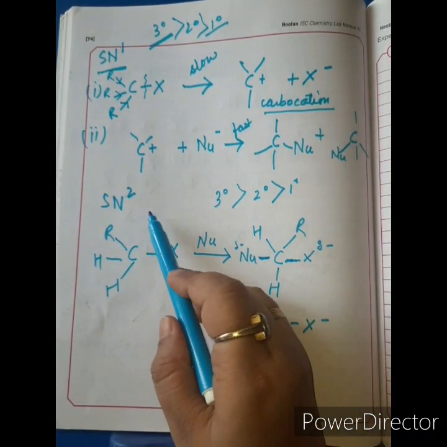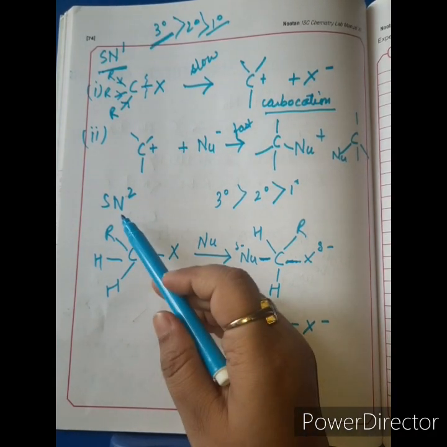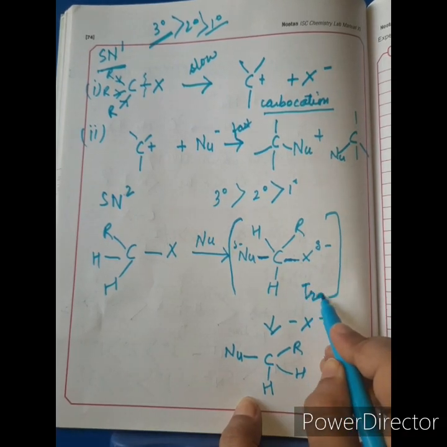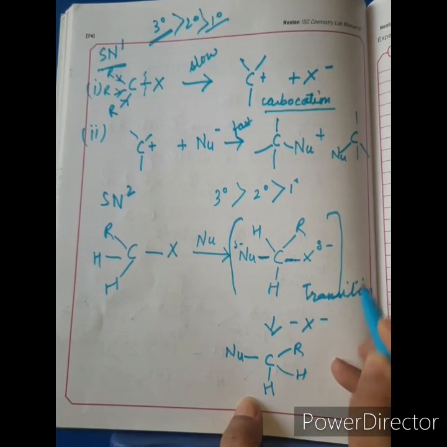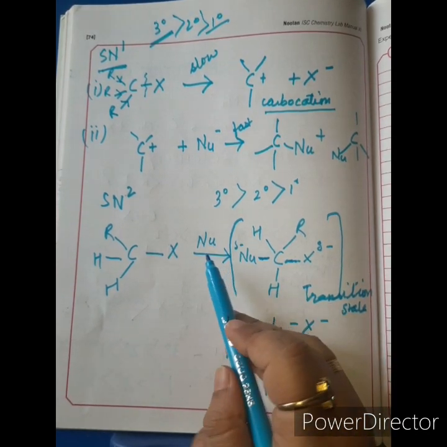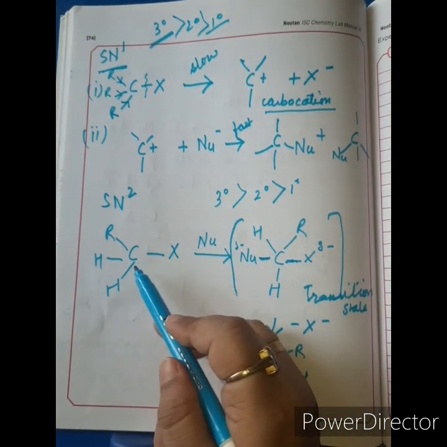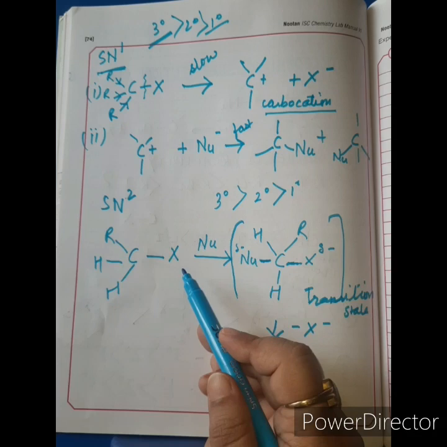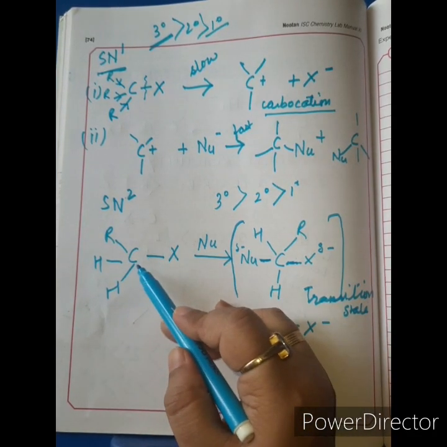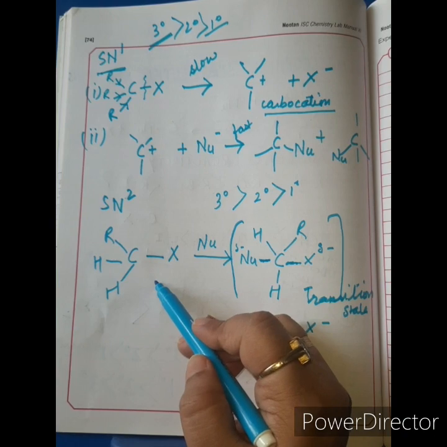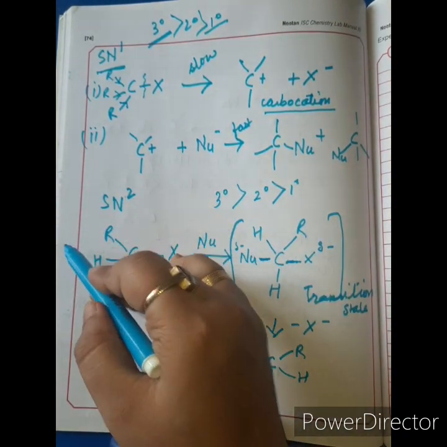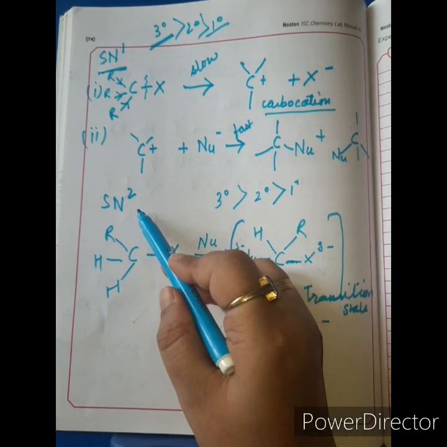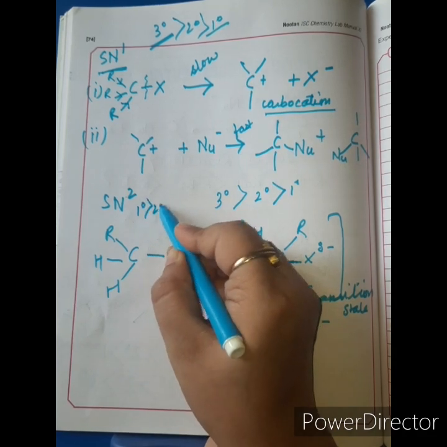Now I'll speak about SN2. In the SN2, it takes place via formation of a transition state. So for the formation of transition state, dear students, the nucleophile will attack on the alkyl halide from the rear side of the X. Understood? Means the C-X bond is not cleaved before that; the nucleophile attacks from the rear side of X. Now, question comes, why only 1 degree? Means SN2 mechanism follows the order 1 degree, 2 degree and 3 degree.